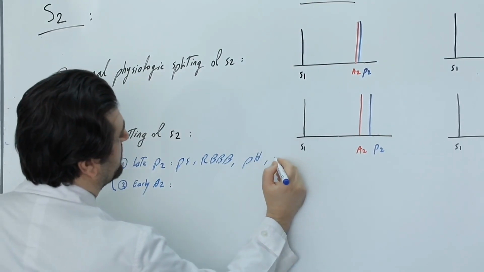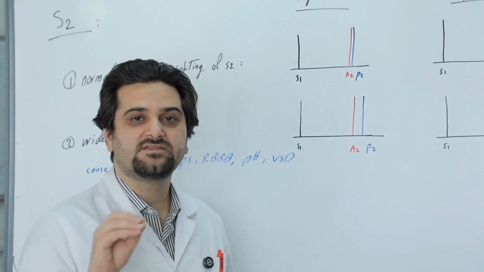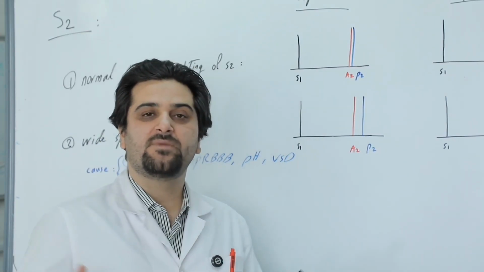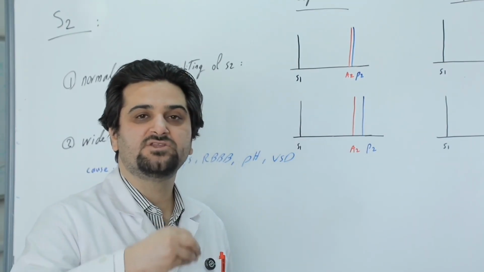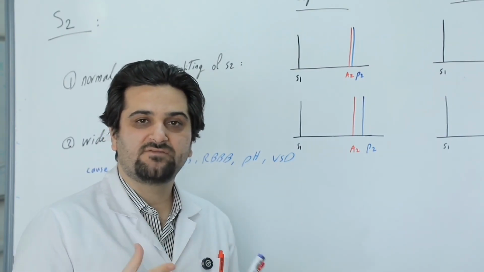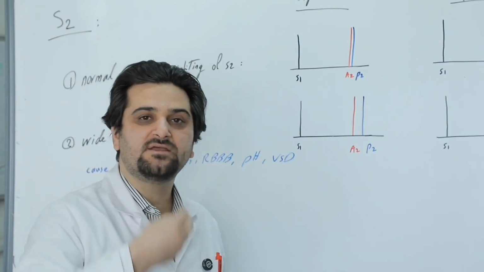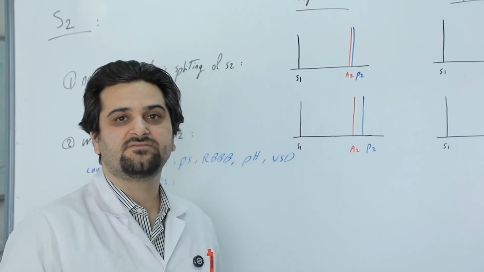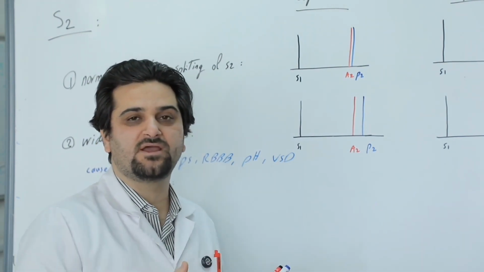In patients with pulmonary stenosis, pulmonary hypertension, or right bundle branch block, it takes longer for blood to be ejected from the right side of the heart or the right ventricle, so P2 is heard with a greater delay and separation. In patients with VSD, because blood flows from the left ventricle to the right ventricle during systole, the right ventricle takes longer to empty, so P2 is heard later. During inspiration, since venous return also increases, this gap and delay become even more pronounced.